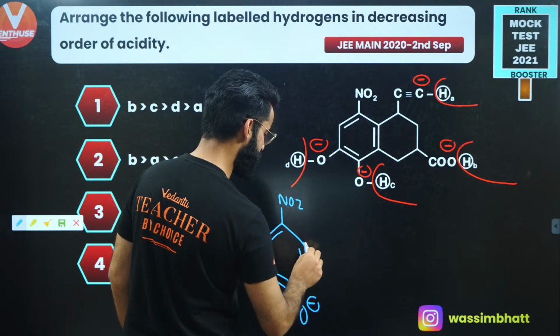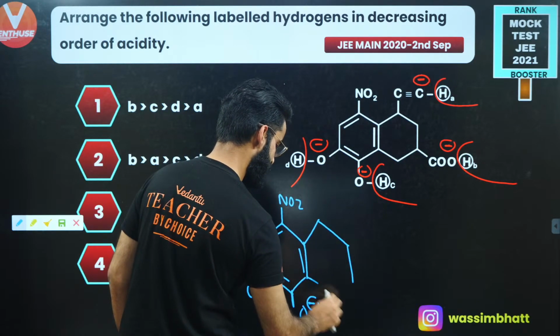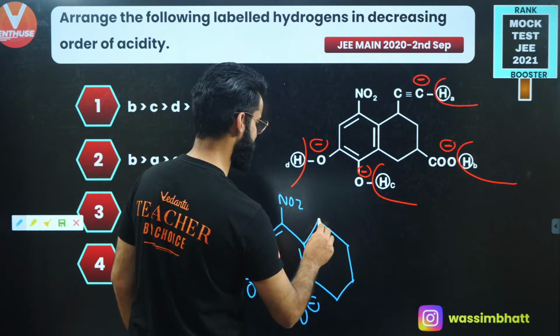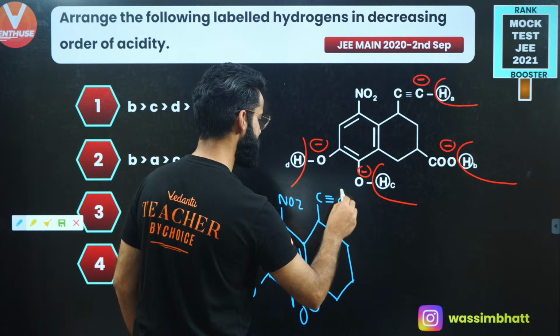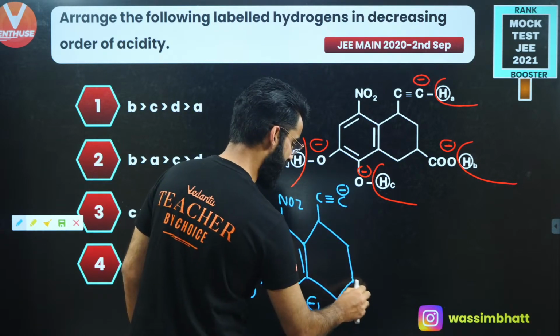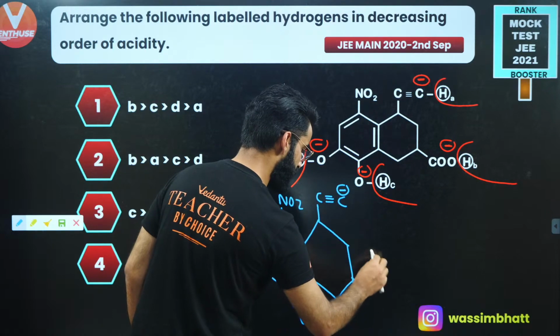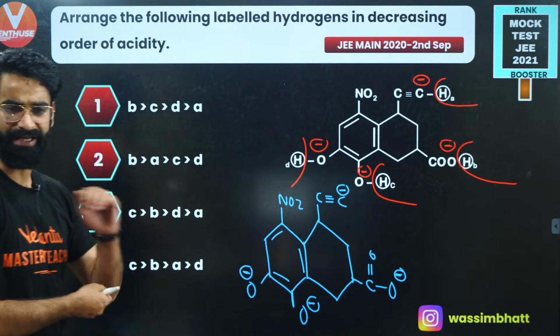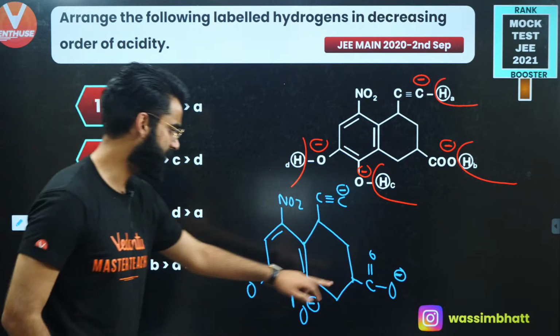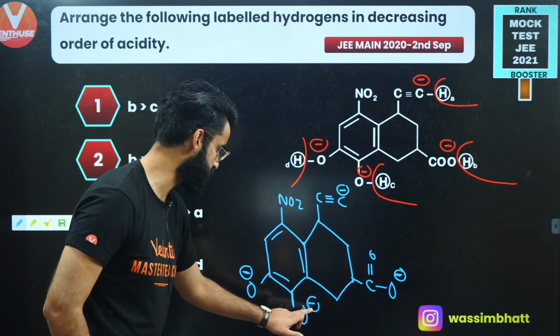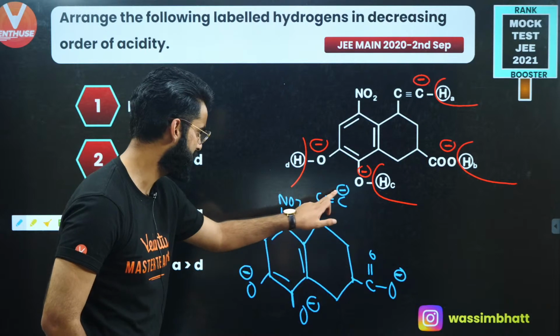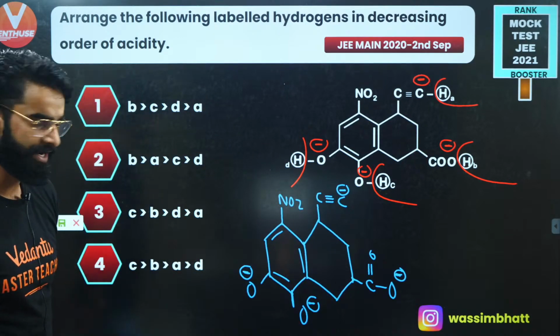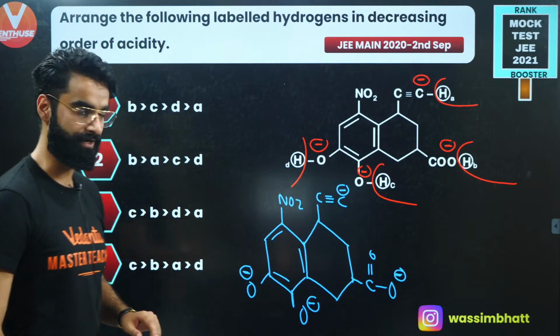Then you have got one more ring attached like this. At the top you have got C triple bond C, and over here you have got a negative charge, and this is CO negative, that means C double bond O, O negative. Over here you have got this one, right? After taking the H positives out, you got the negative charge over here on oxygen, negative charge on this oxygen, negative charge on this oxygen, negative charge on this carbon, right? Now you need to check the stability of these negative charges, right?